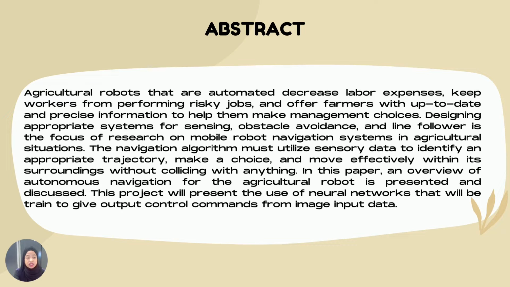Designing an appropriate system for sensing, obstacle avoidance and line following is the focus of research on mobile robot navigation systems in agriculture situations. The navigation algorithm must utilize sensory data to identify an appropriate trajectory, make a choice, and effectively wind its way around without colliding with anything. In this paper, an overview of autonomous navigation for the agriculture robot is presented and discussed. This project will present the use of a neural network that will be trained to give output control commands from image input data.